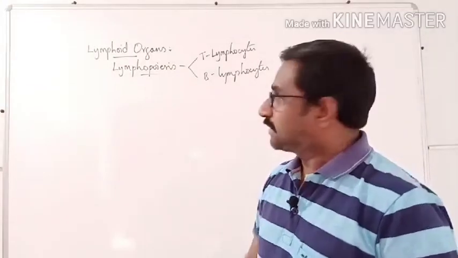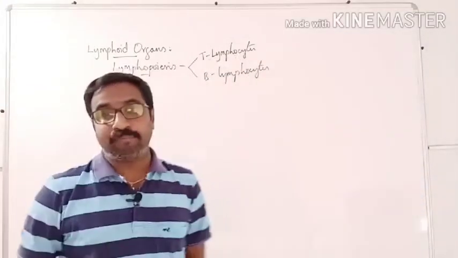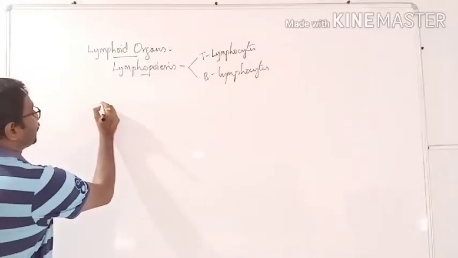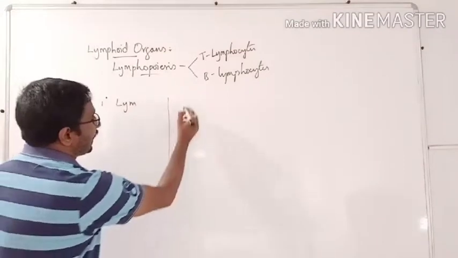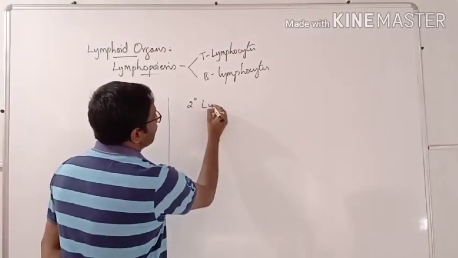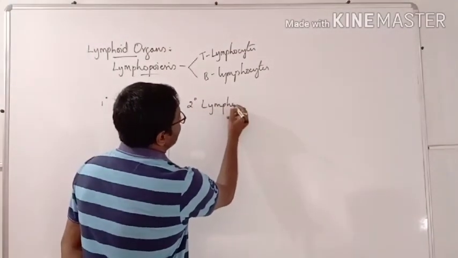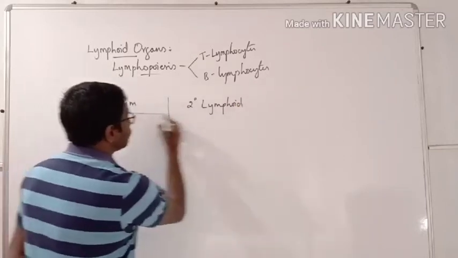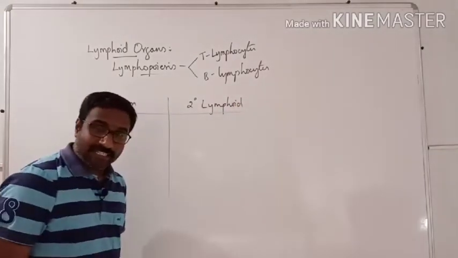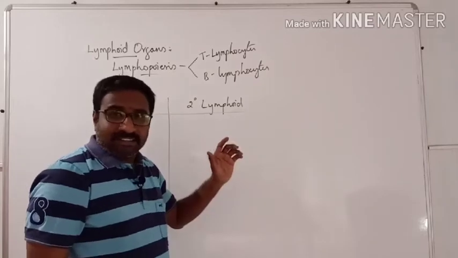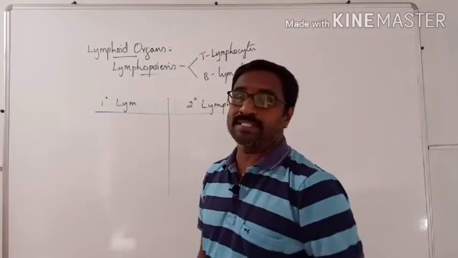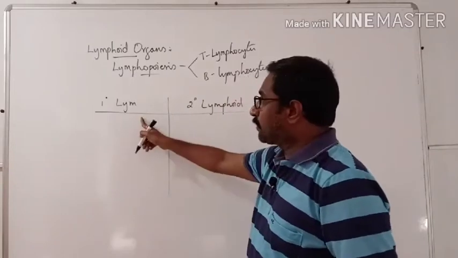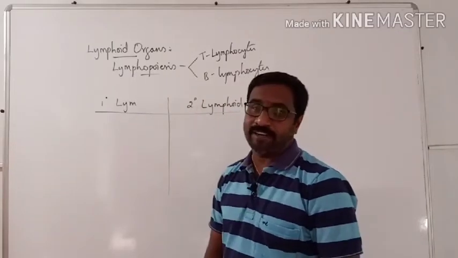The lymphoid organs are basically divided into primary lymphoid organs and secondary lymphoid organs. Already in the regular class, I explained everything. But in a glance, so that we can solve some questions, we are going into this synopsis part. So, primary lymphoid organs and secondary lymphoid organs.